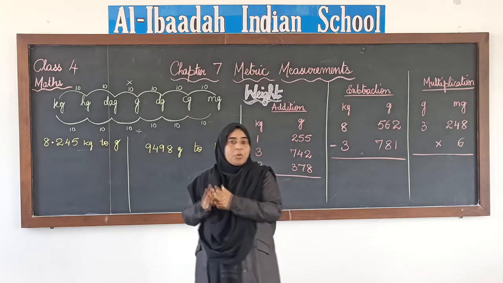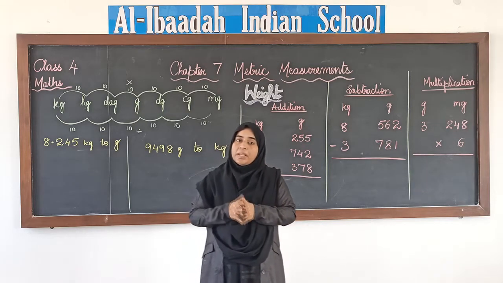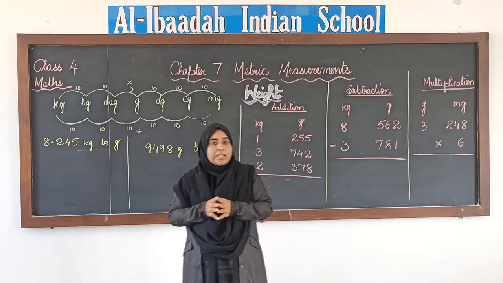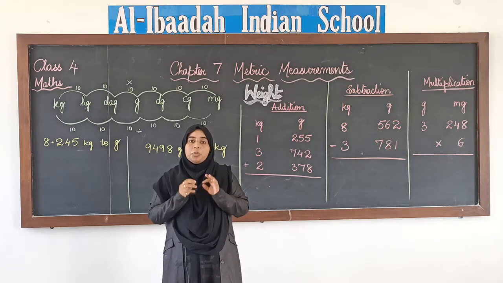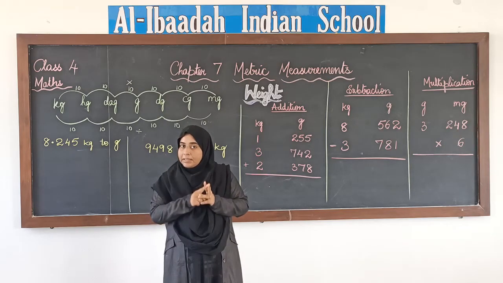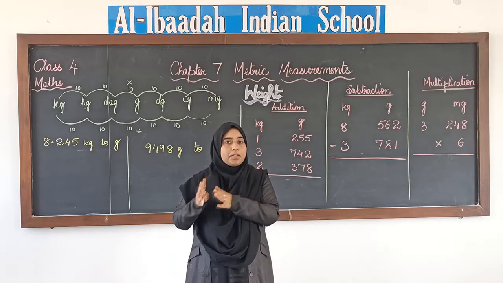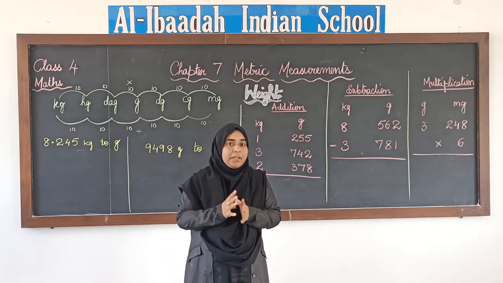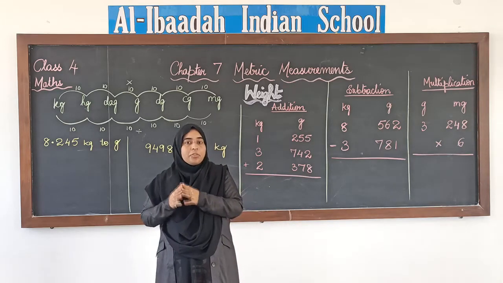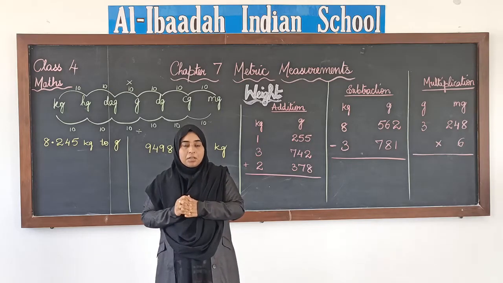Now, the same kilo, hecto, deca, deci, centi and milli we are going to use today in the measurement of weight also. The only thing that will change is the standard unit. In length, the meter was the standard unit. So with kilo, hecto, etc., we used meter, like kilometer, hectometer, decameter. We were using the standard unit along with these terms.